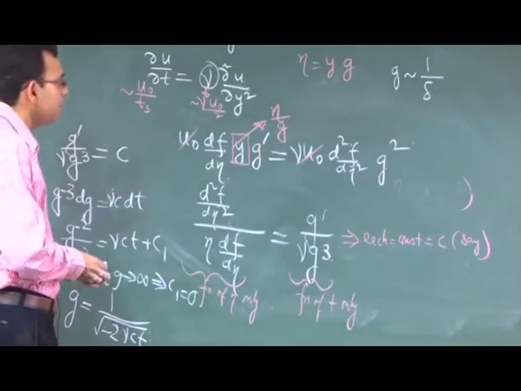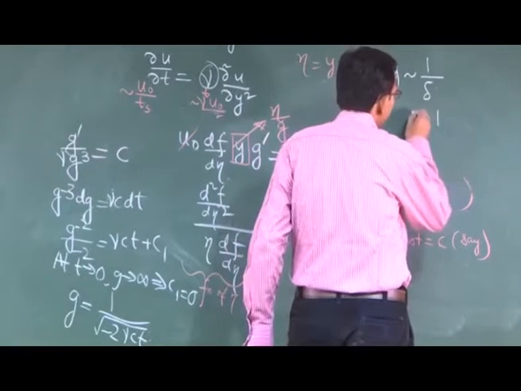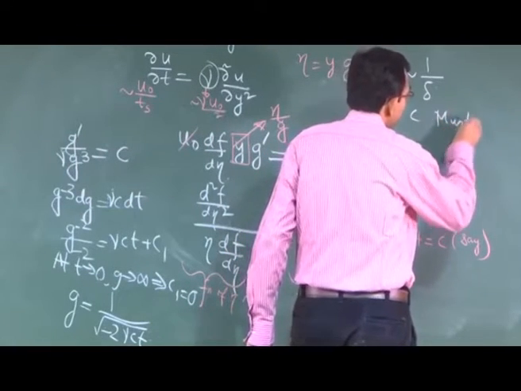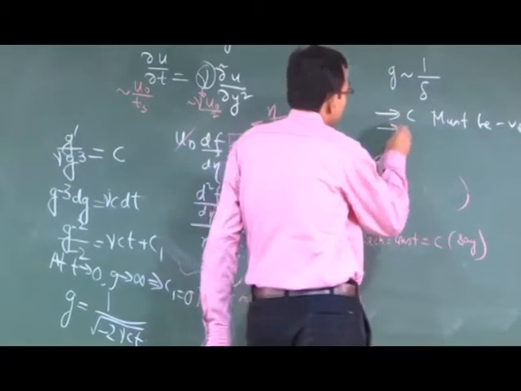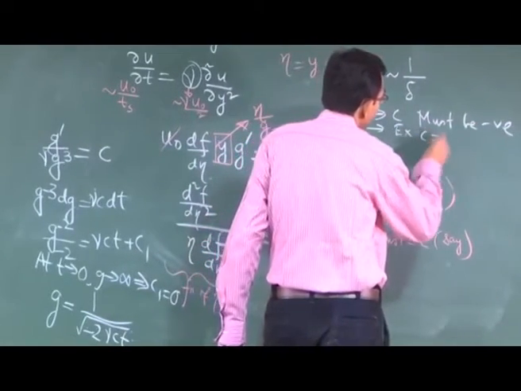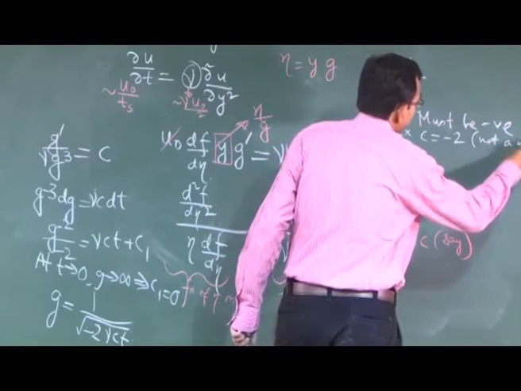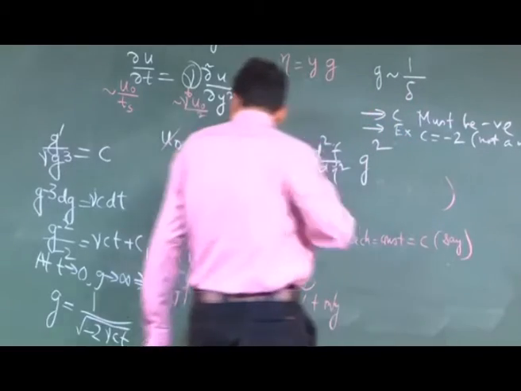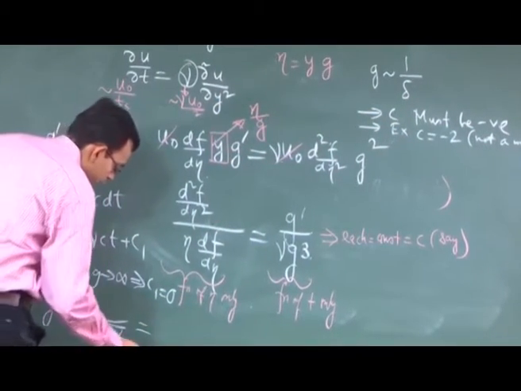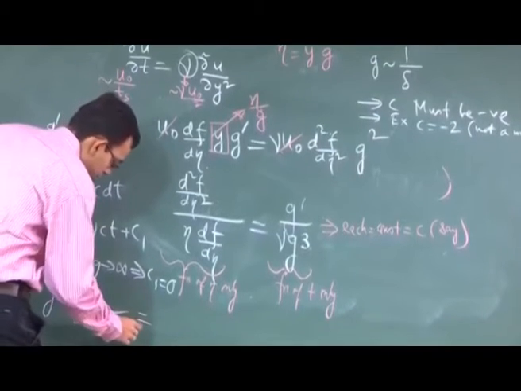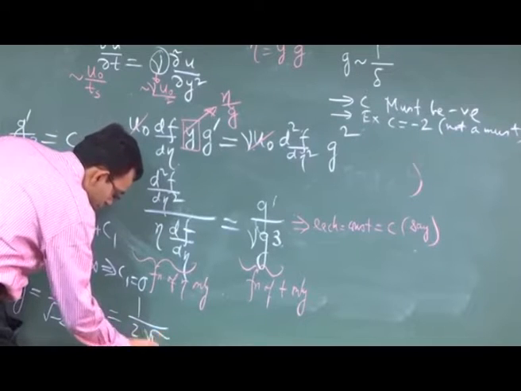For an example, you can take c equal to -2. It is not a must, but it is convenient because then this 2 comes out of the square root. So, then you will get 1 by 2 root nu t.